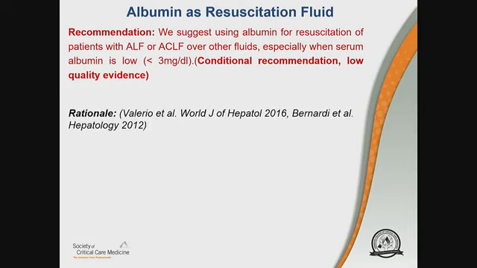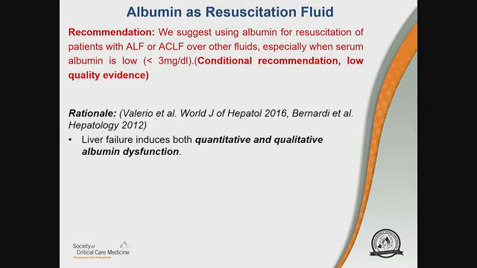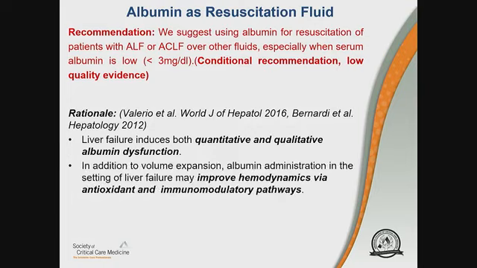But just to go over the rationale for this recommendation, as you may be aware, in liver failure patients, there may be both a quantitative and a qualitative dysfunction in the albumin molecule. And so in addition to volume expansion, in this set of patients, albumin administration may improve hemodynamics via antioxidant and immunomodulatory pathways in addition to just being a volume expander.